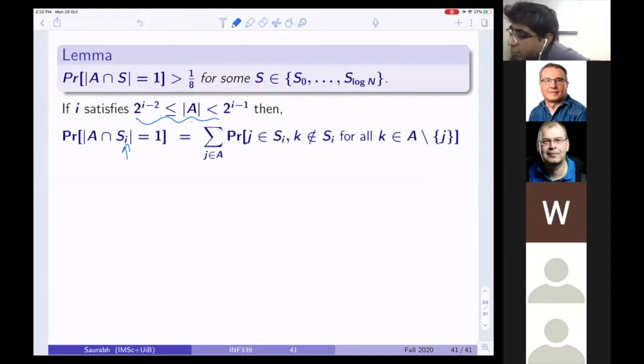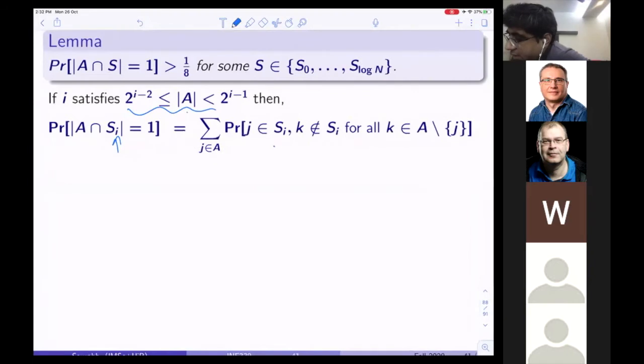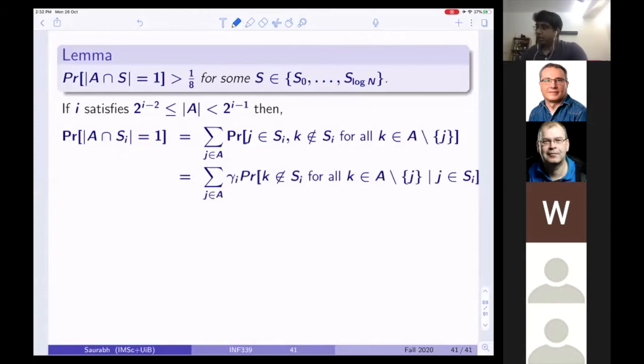So again, J belongs to A means J belongs to S_i, and K does not belong to S_i for all K in A minus J. Now, if you condition on the fact that J belongs to S_i, then what are you saying? K does not belong to S_i for all K in A minus J, times gamma_i, right?